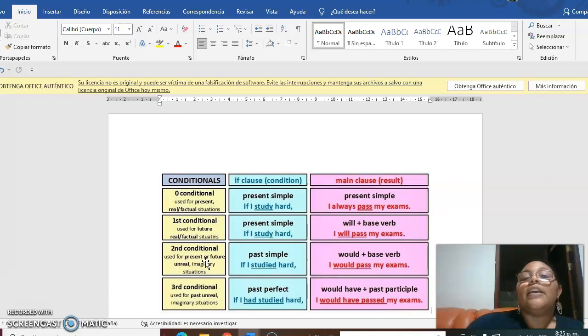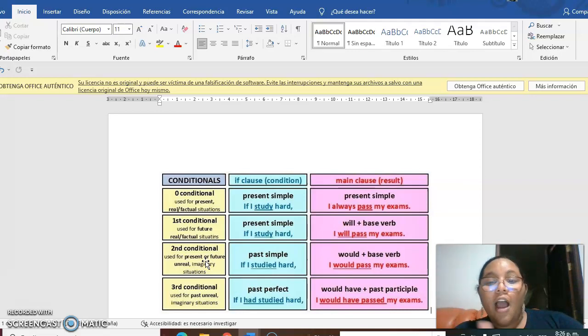For example, if I had a new job, I would buy a new car. That is the important grammar in this second conditional. The first clause is in simple past, and the main clause is in would. It's so important to know about these tenses, about this grammar.